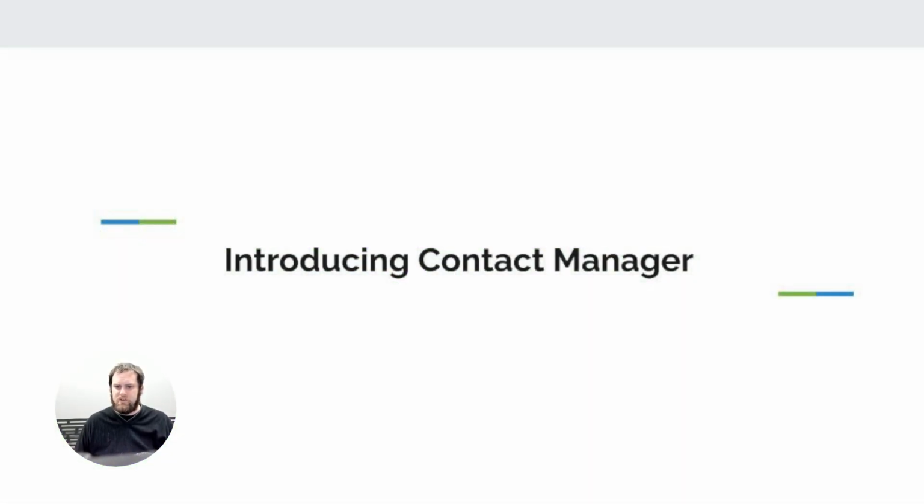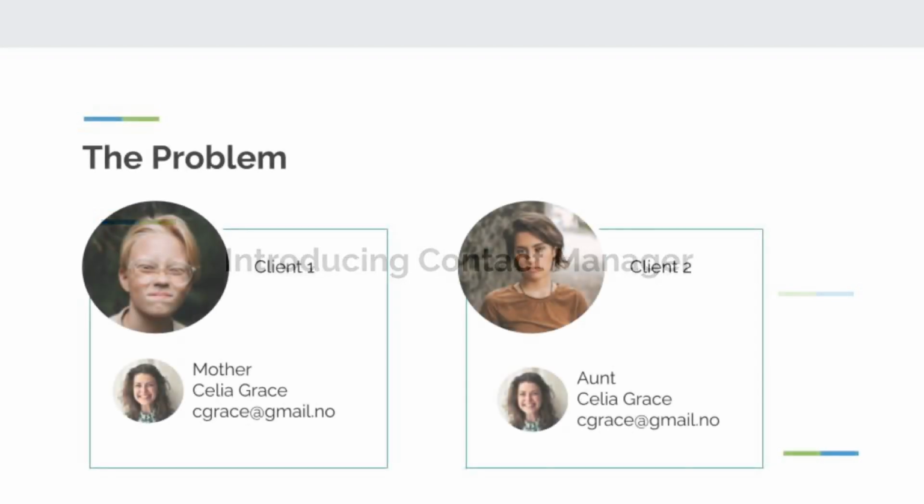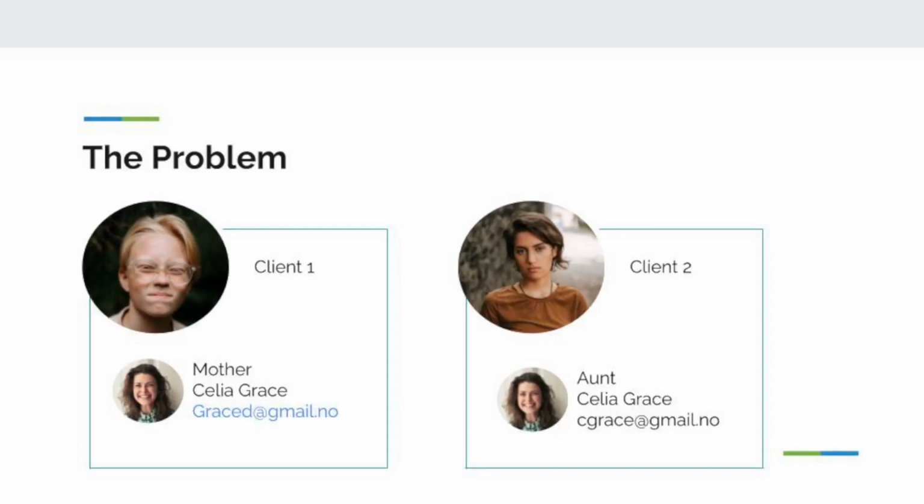Let's talk a little bit more detail about the problem. So here you can see Celia Grace, mother of client 1, aunt of client 2. You've gone ahead and entered the information twice across the entire system, or maybe more times in some cases, about Celia Grace. This is all great, everything's working well, it's easy to report on, up until Celia does something like updates her email address. Now you have to go through and find every place you have Celia Grace and update